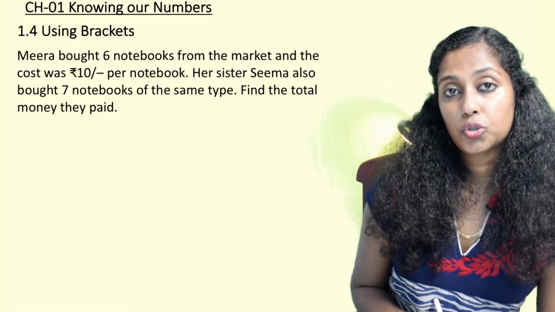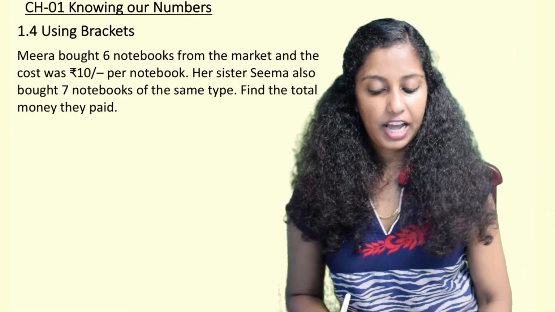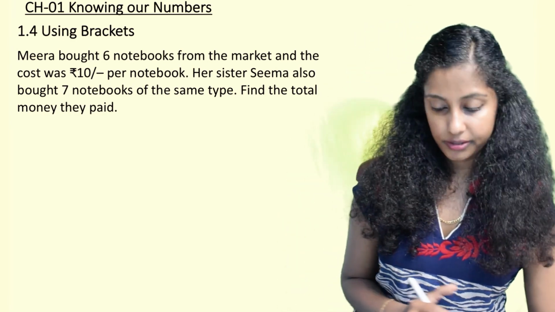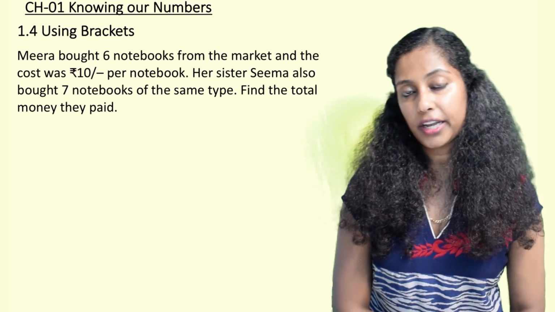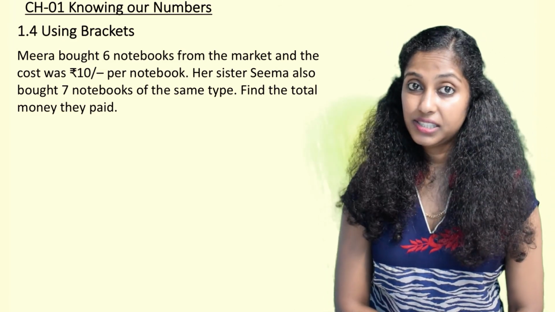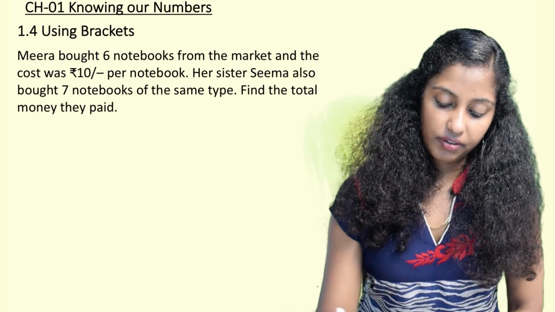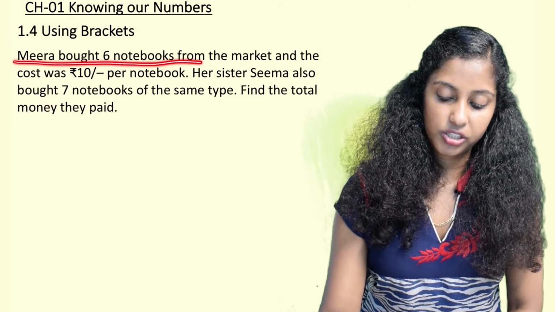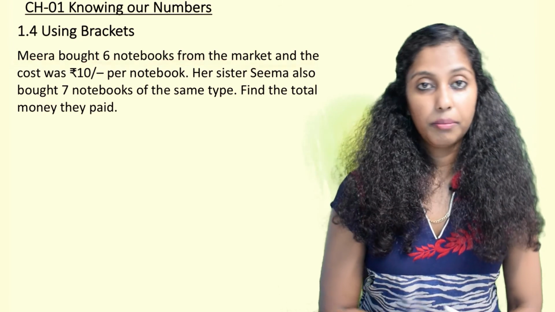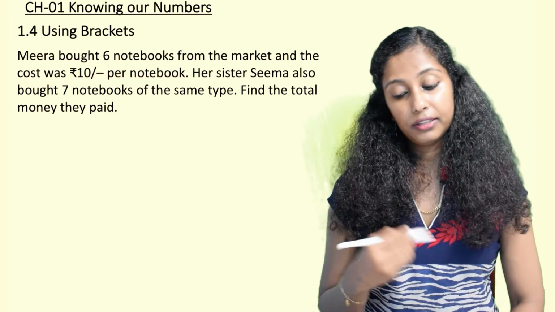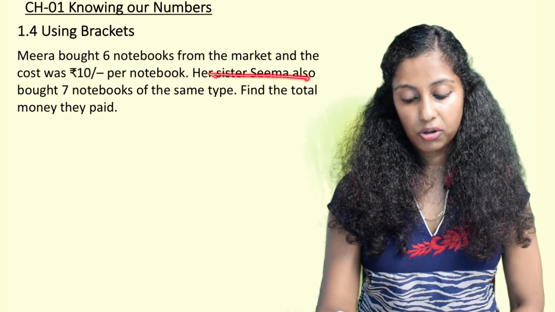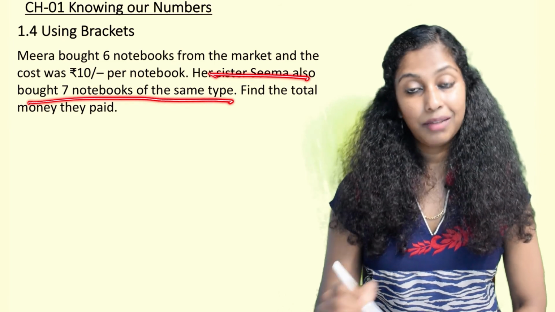Now we'll learn 2 more concepts, called using brackets. When do we use brackets, and how does the usage of brackets make our work easy? Let us see. Here they have given a sum. Meera bought 6 notebooks from the market and the cost was ₹10 per notebook, and her sister Seema also bought 7 notebooks of the same type.